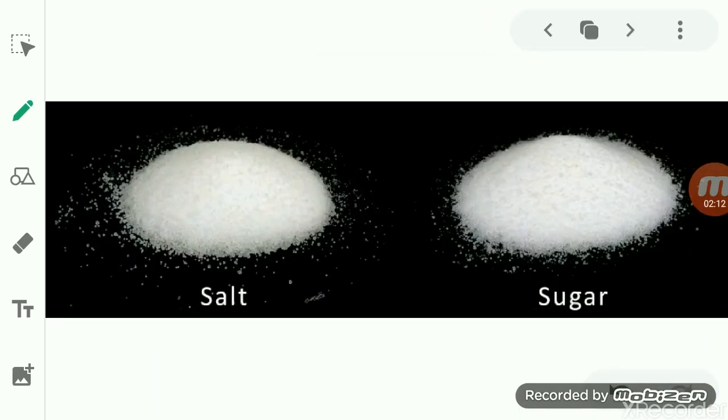Then the next one is that suppose you take a mixture of sugar and salt. You see here, salt and sugar both have almost the same property. What kind of solvent will we use to separate them? You know that salt as well as sugar are both soluble in water. So if we take water, both of them get dissolved in it, and we are not able to separate the sugar and salt from each other.